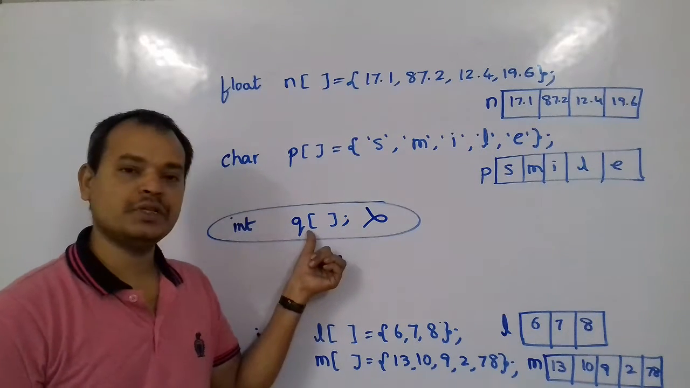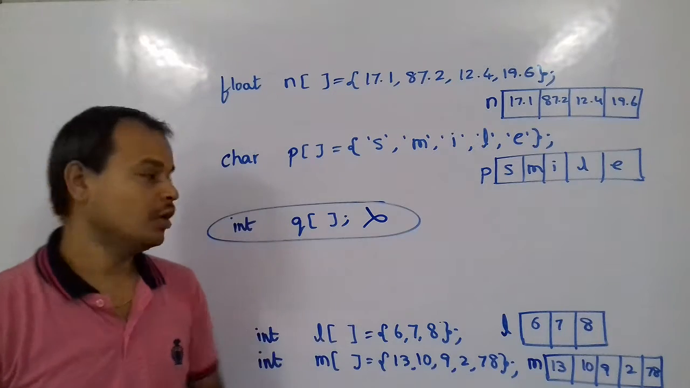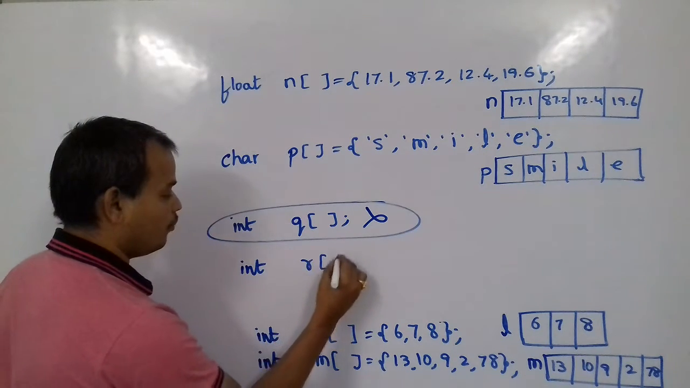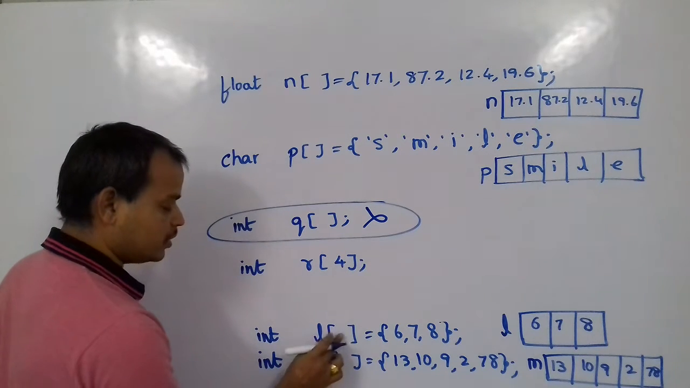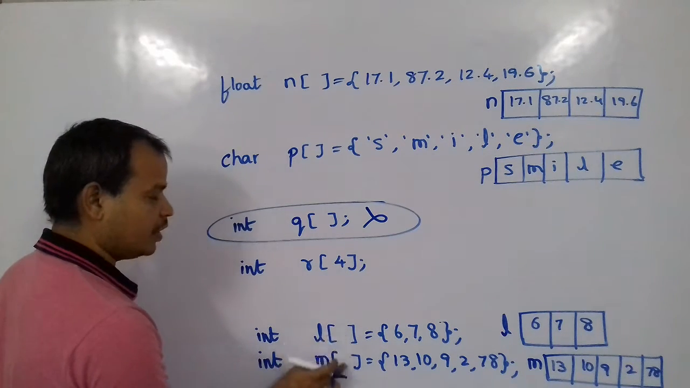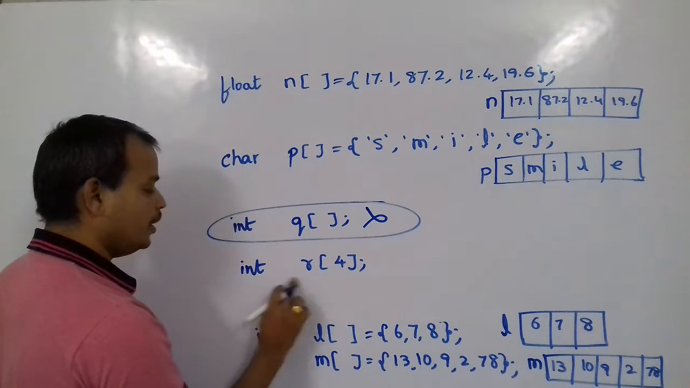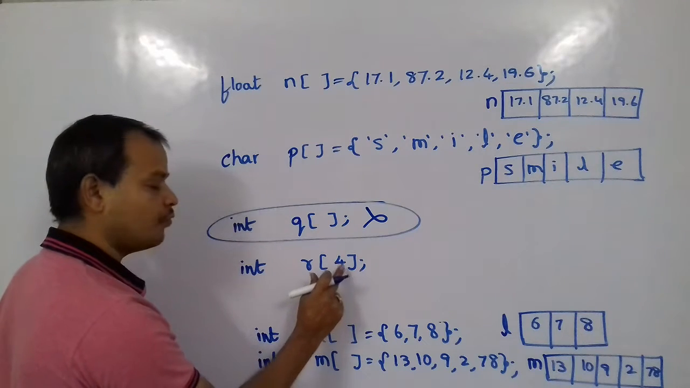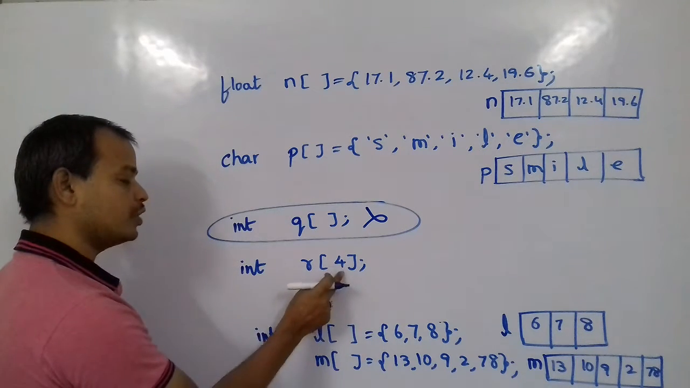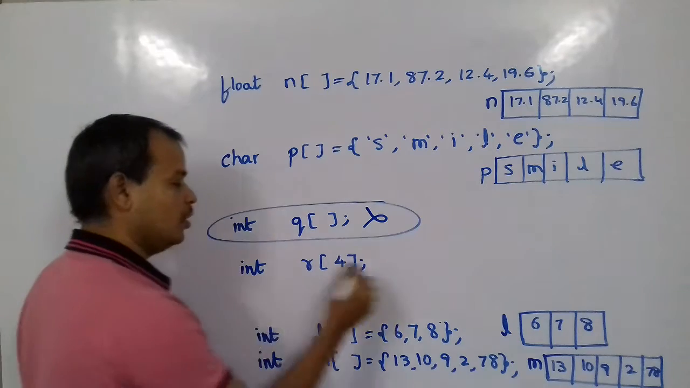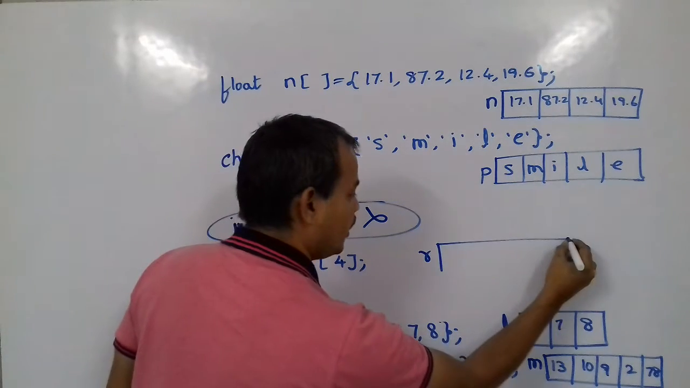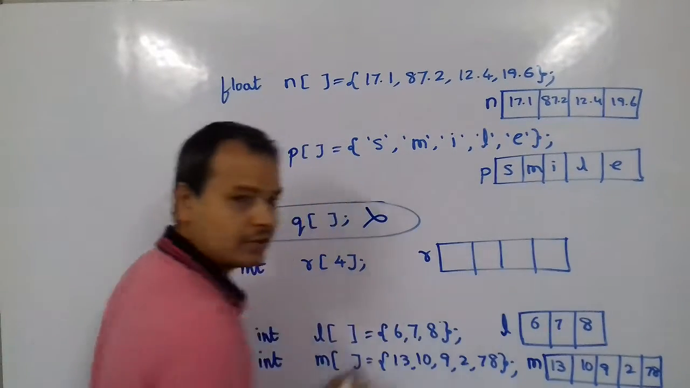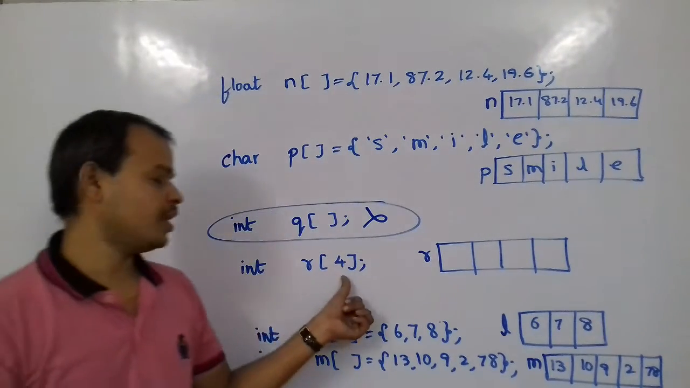So what happens with this? The system doesn't know how much memory to allocate. For that, what we can do is create something like r of 4. In the earlier cases, the square brackets were empty, with nothing written inside. But here, int r of 4 means an array of 4 locations. 4 locations should be created, and those locations should be able to store integer values. So r is an array of 4 integer locations, and we have not specified any values for this array.